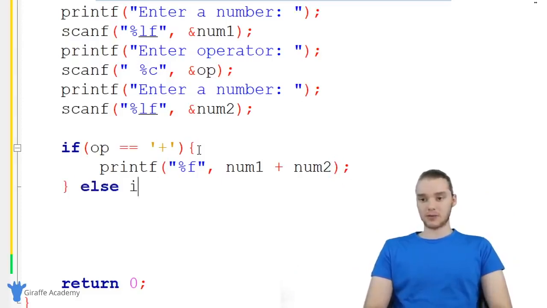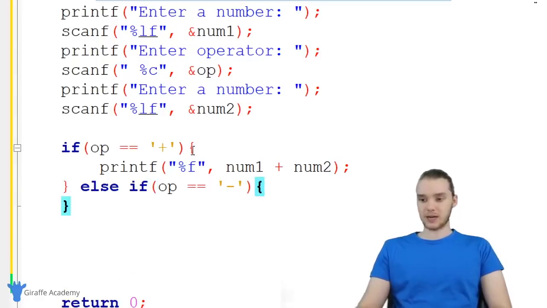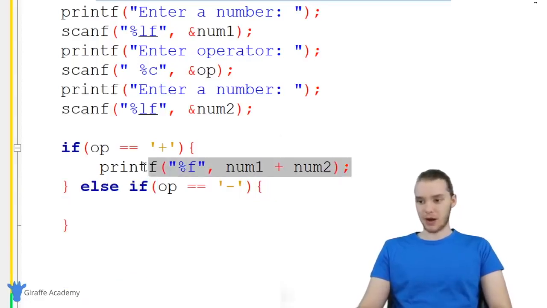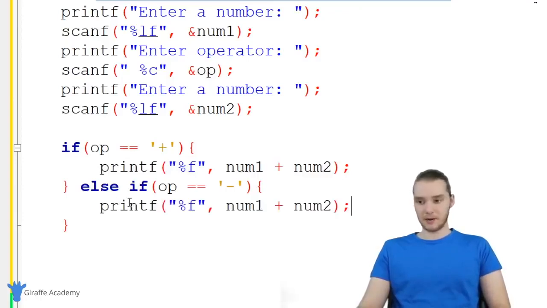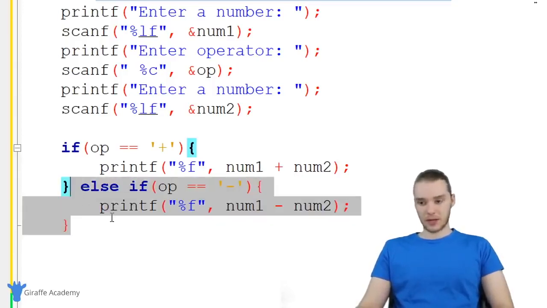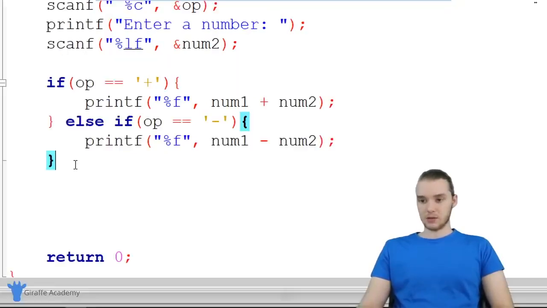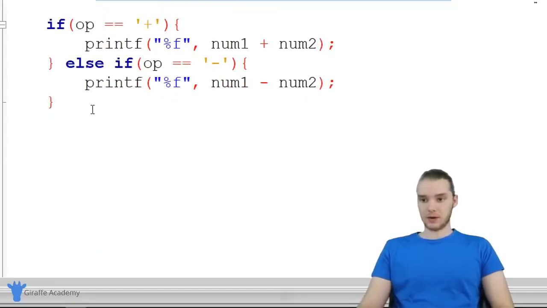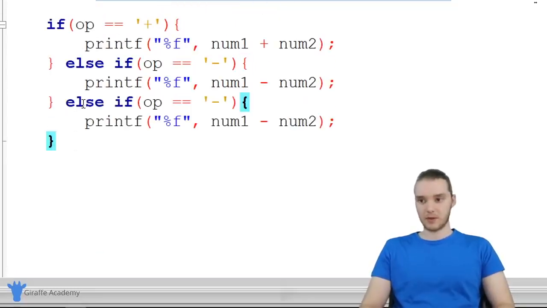We can also use an else if, so I'm going to check a few other conditions. I'm going to check to see if the operator is equal to a minus sign. And if it is, then instead of adding the numbers, we're going to subtract them. So over here, I'll copy this and paste it down here. It's going to be num1 minus num2. And I can copy this whole thing and paste it down here. Let me make some more room. Down here, we'll paste this other else if.